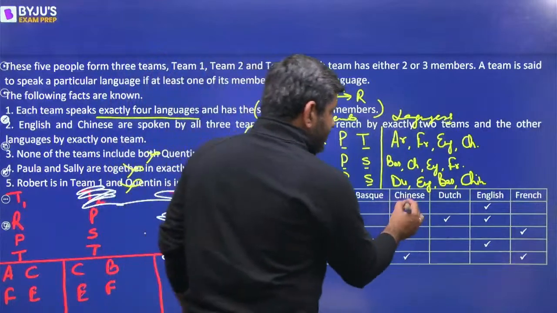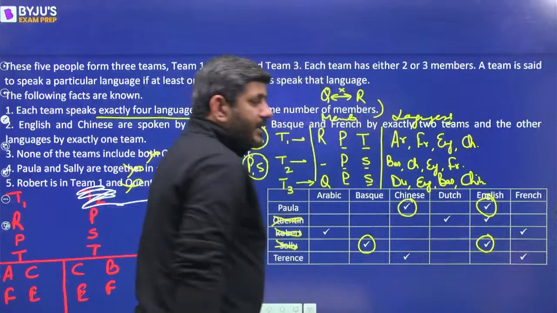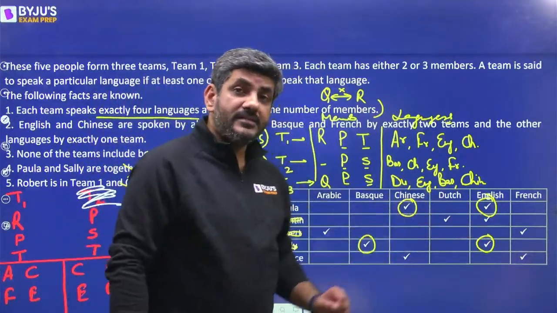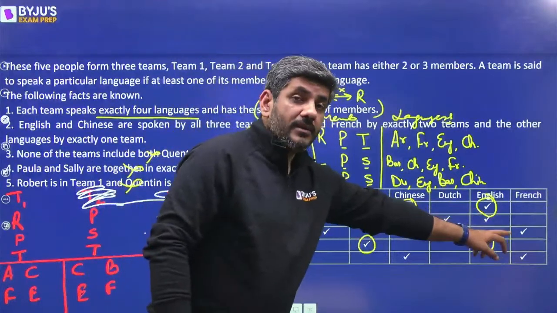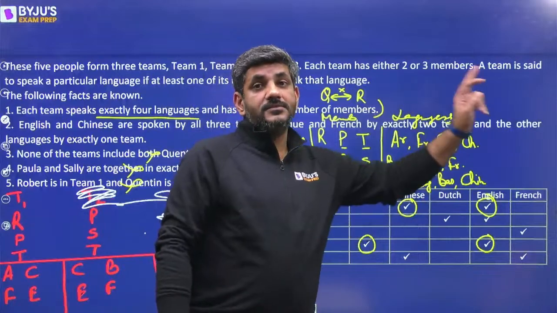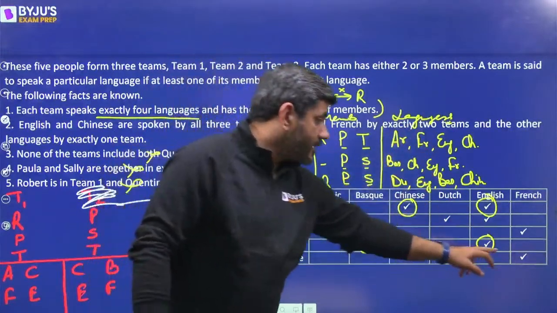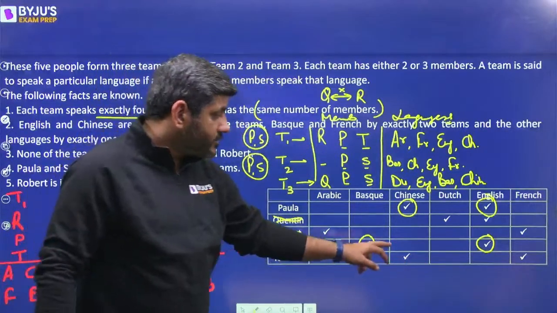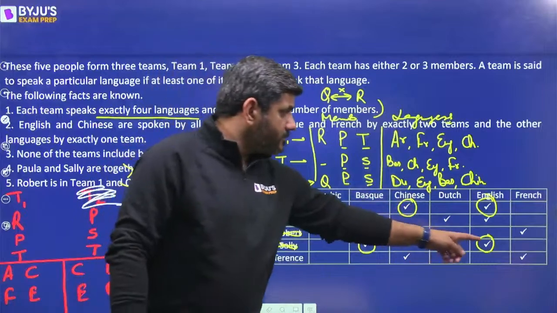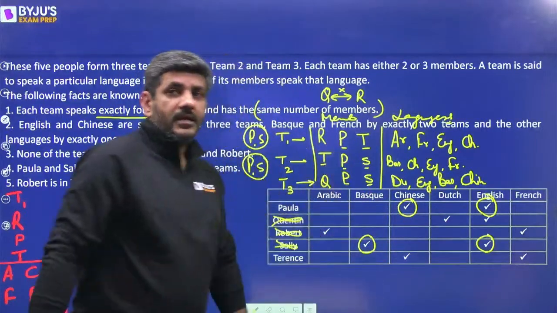पॉला and सैली they speak Chinese and English, Basque and English. I need French as well. फ्रेंच किससे आ सकती है? एक तो रॉबर्ट से आ सकती है, but Robert will not only bring French, he will also bring Arabic. अब उसकी वजह से तो लैंग्वेजेस फिर से 5 हो जाएंगी। So French cannot be brought by Robert, it must be brought by Terence, because Terence will bring a Chinese which is already there. So if Terence speaks French and Chinese, he can be the 3rd member of this team, and that's it.